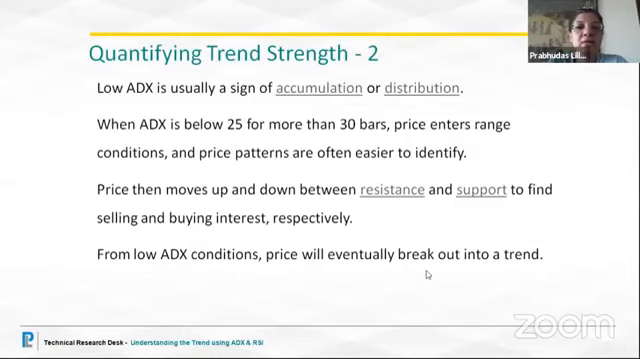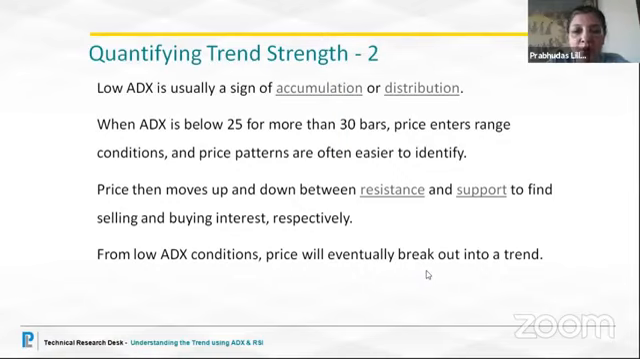Low ADX is usually a sign of accumulation or distribution. When ADX is below 25 for more than 30 bars, well, it is the congestion period. It is the accumulation period. That is what we call consolidation. The price eventually has to show us a direction. So either it is sideways in between the trend, or that is the time when we